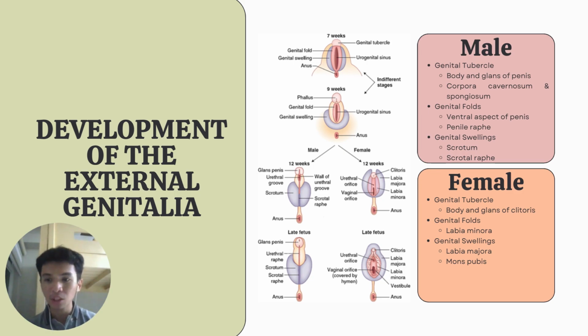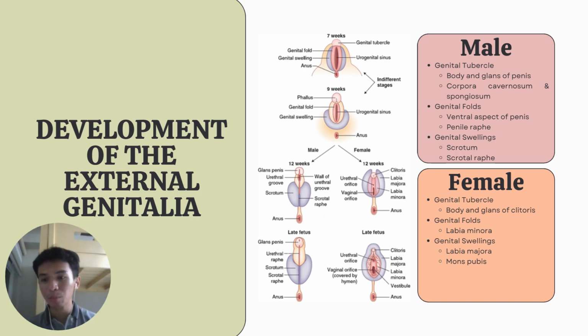The genital tubercle constitutes the body and glans of the penis, and the corpora cavernosa and spongiosum. Genital folds constitute the ventral aspect of the penis and the penile raphe, and the genital swellings constitute the scrotum and the scrotal raphe.